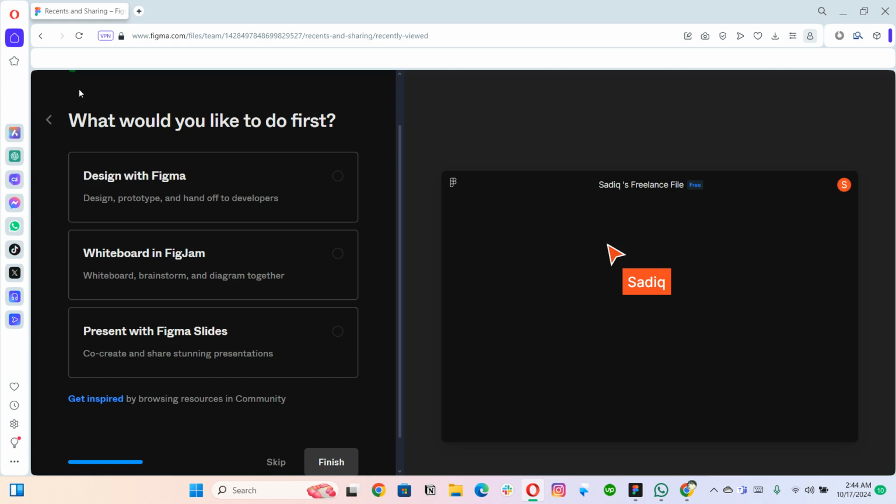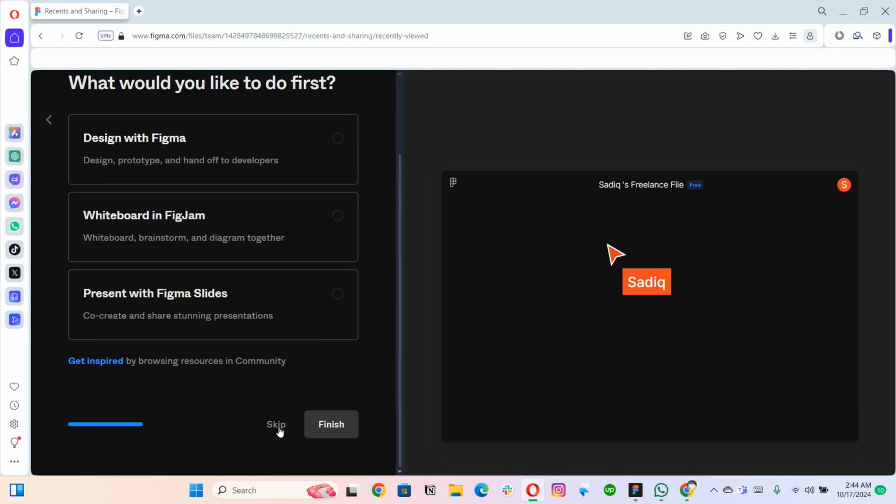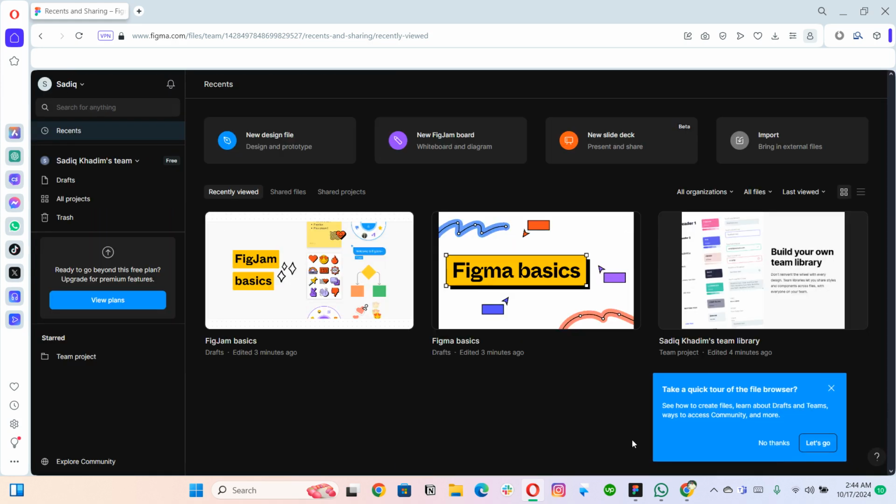And obviously, we will be learning FigJam as well because I love FigJam and I do a lot of work in FigJam, like building different scenarios, building flows, doing my data analysis, doing auditing work. Whatever you want to brainstorm or ideate, you can use FigJam as well. And the third one is quite a new feature in Figma, Figma Slides. It's quite similar to PowerPoint presentations. It's a really good feature of Figma as well. But currently, I'm just going to skip it. Whatever you choose is fine, right?